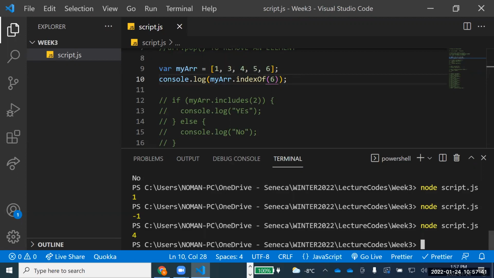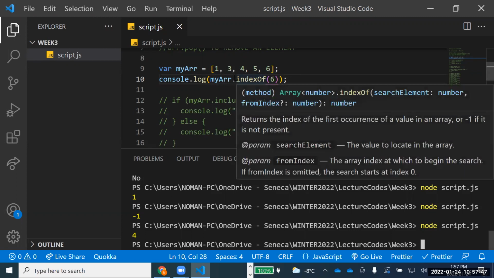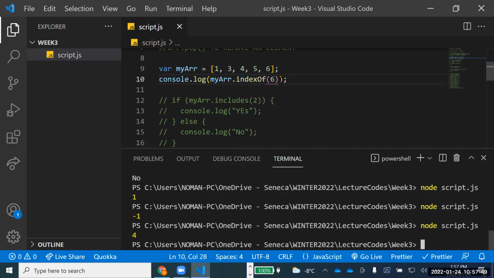So if you want to check this, typically some value, you will have basically this one that you will check index of. You remember I have done that in the previous lecture as well, but I'm just telling you, just in case if you have missed out, you can always do this.